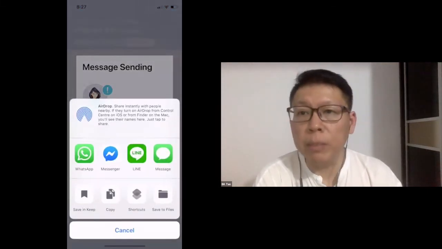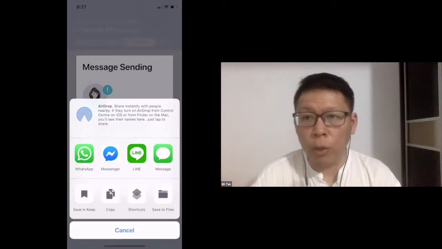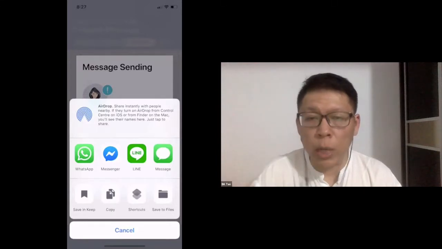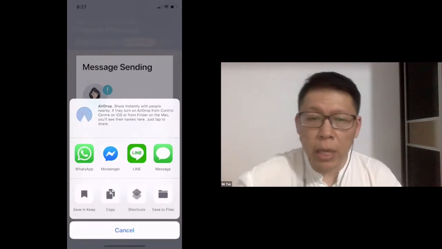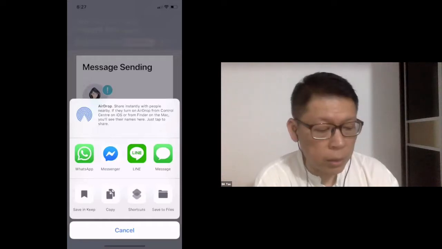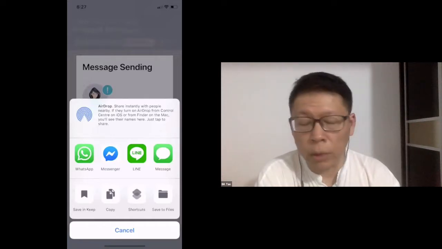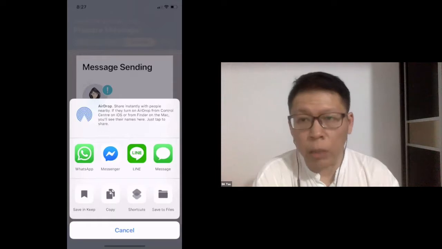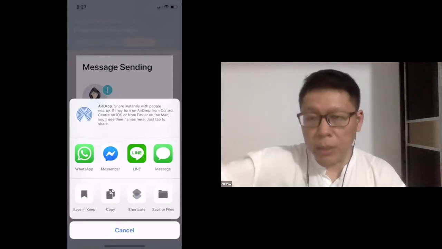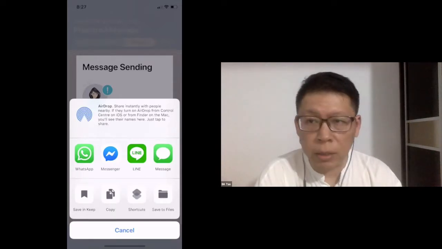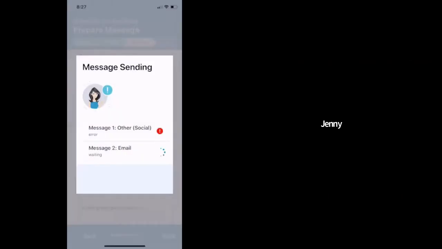it will pop up this option for people on iOS. I'm sure on the Android it'll be something similar. So you can actually choose to send either via WhatsApp, Messenger, or Line or whatever, and it will send that particular message out. Now, if I click cancel, what happens is it will say it failed. Okay, you will see it failed, right? So what you need to do is